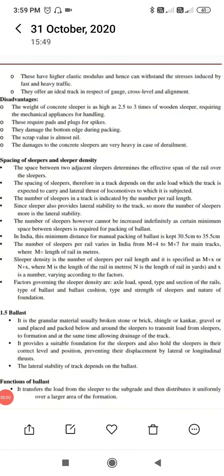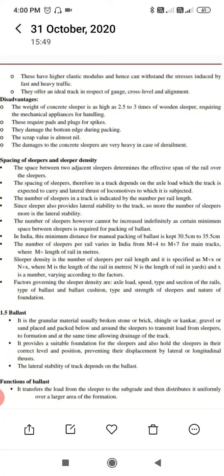Other advantages of the concrete sleepers are that they have a higher elastic modulus and hence can withstand the stresses induced by fast and heavy traffic. They offer an ideal track in respect of gauge, cross level, and alignment. A few disadvantages as well.